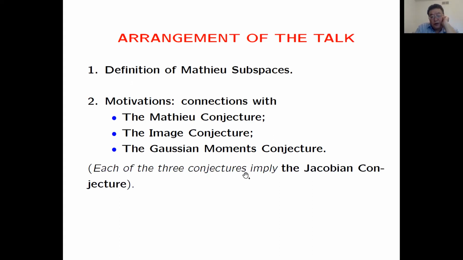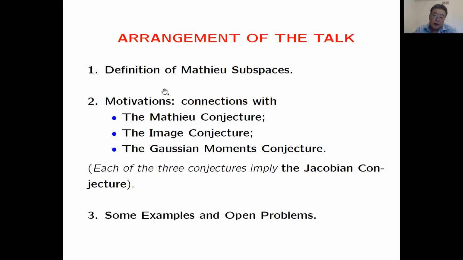And each of these three conjectures implies the Jacobian conjecture. And each of the three conjectures is about whether a certain subspace is a Mathieu subspace or not. So this is the motivation of this concept. The last part will be some examples and open problems on this concept. And for many of them, as I said, almost nothing is known about this new concept.